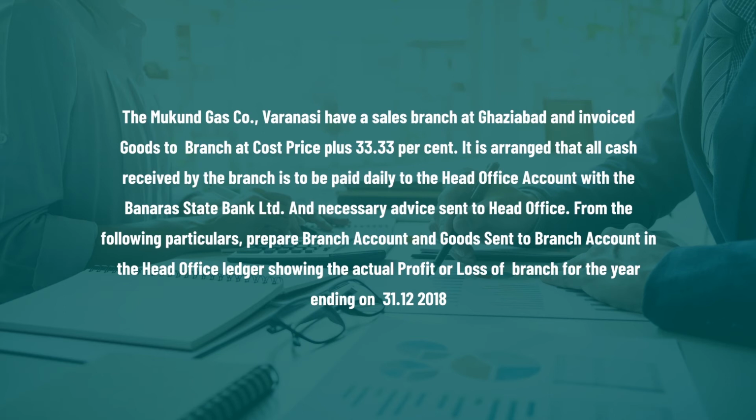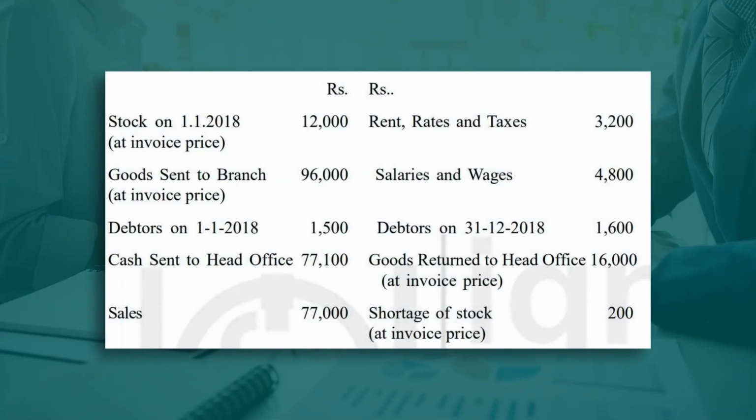So, this is the question. Now, these are the information which have been provided to us. Stock has been provided on 1st January 2018. This is the opening stock 12,000. Goods sent to branch, again at invoice price. Opening stock was at invoice price, so it means the loading amount is included. Again in this the loading amount is included.